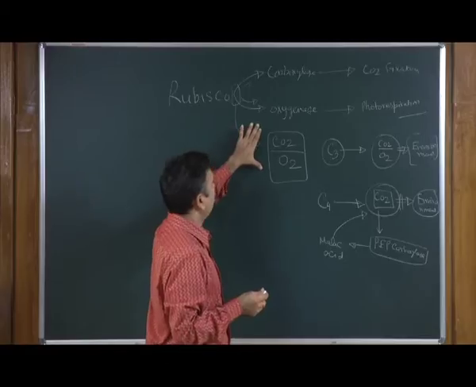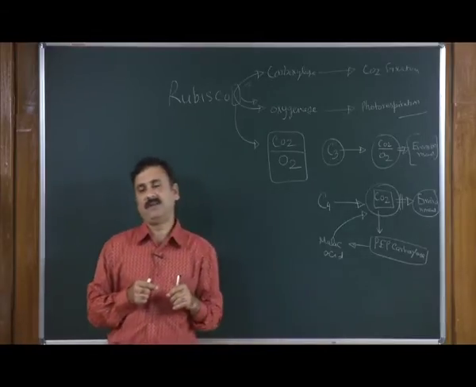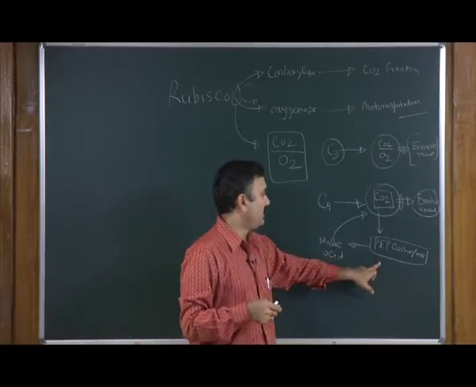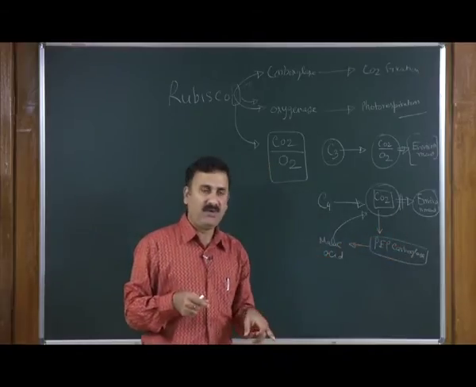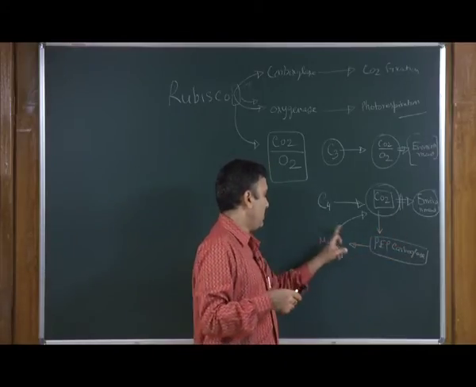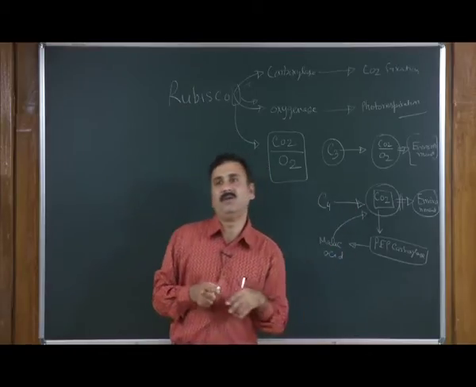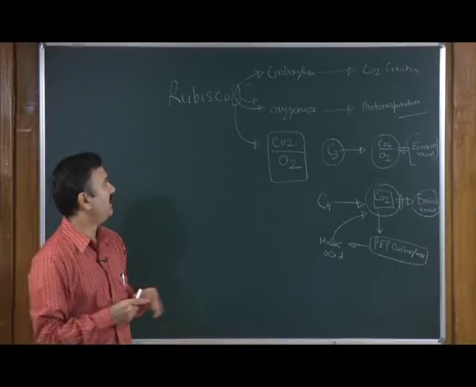In the case of C4 plant, the primary fixation happens in the mesophyll cells, where the PEP carboxylase fixes the carbon dioxide coming from the environment into malic acid, and then this malic acid gives the carbon dioxide for the secondary fixation by the Rubisco.